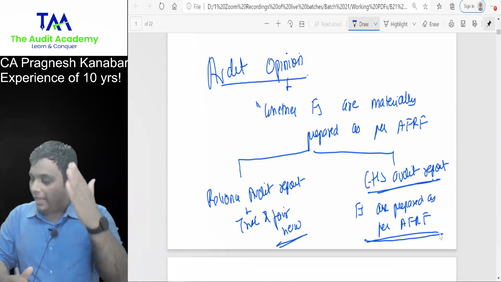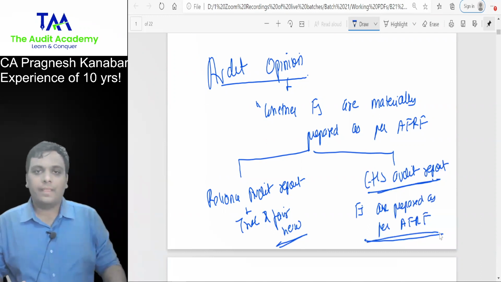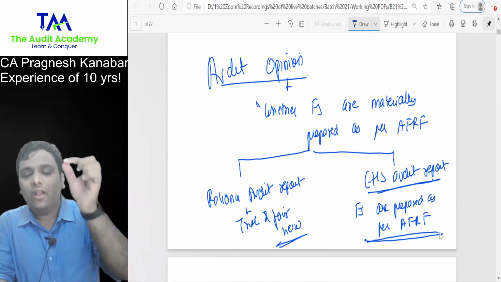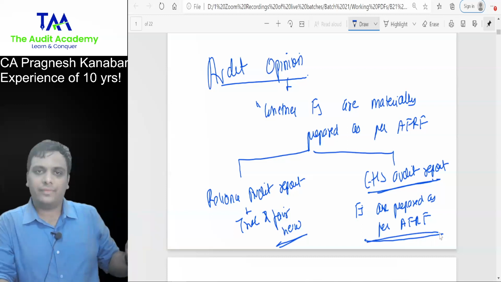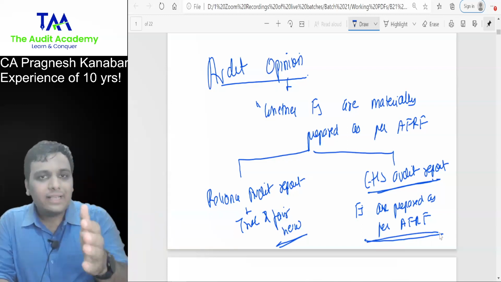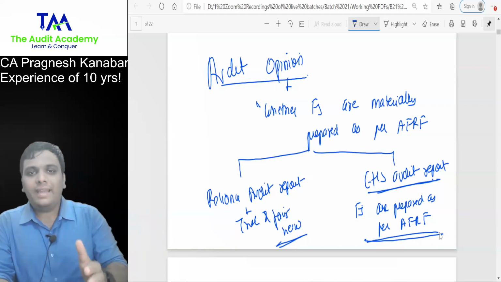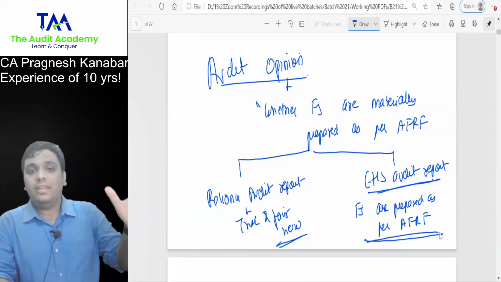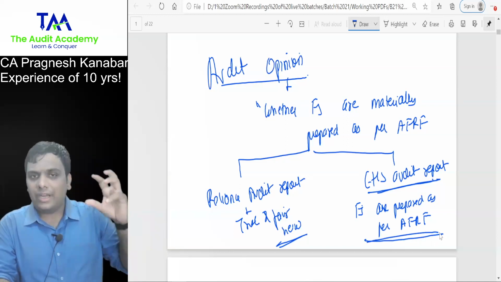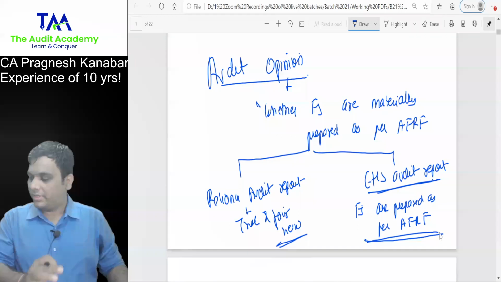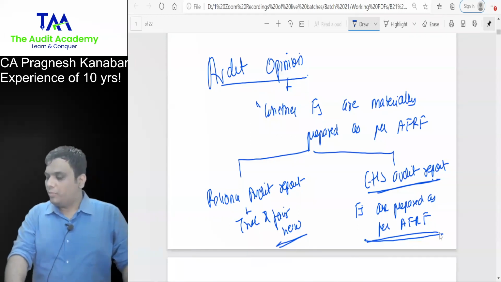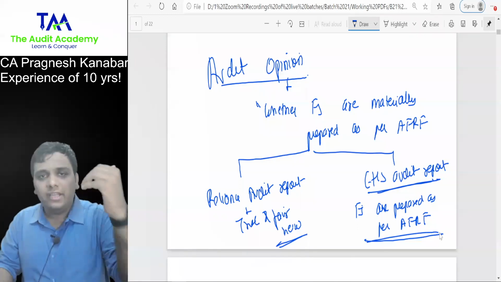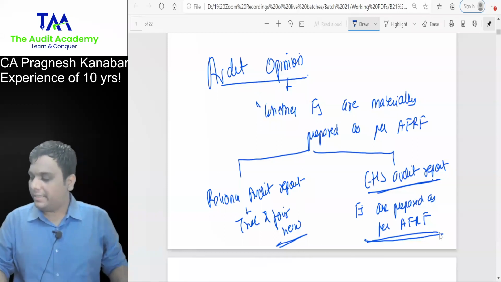All right. Everyone listen to me. Tell me, if you are conducting audit of Reliance Industries Limited, can you ask management to provide additional disclosures in addition to the ones given under Schedule 3 and Ind AS? Yes or no, sir?